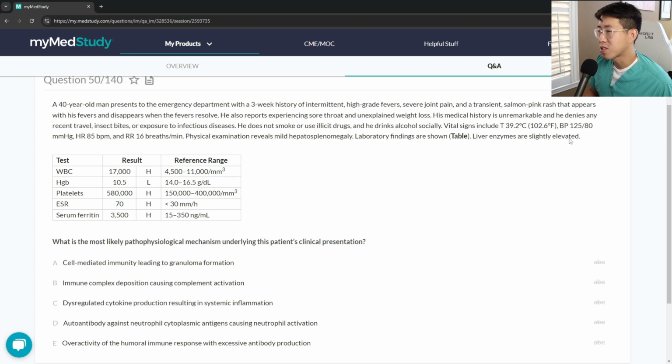So liver enzymes are slightly elevated. Ferritin is elevated to 3,500. Again, very characteristic of adult onset Still's disease. So hyperferritinemia, transient rash, and fevers. Did I already mention that?